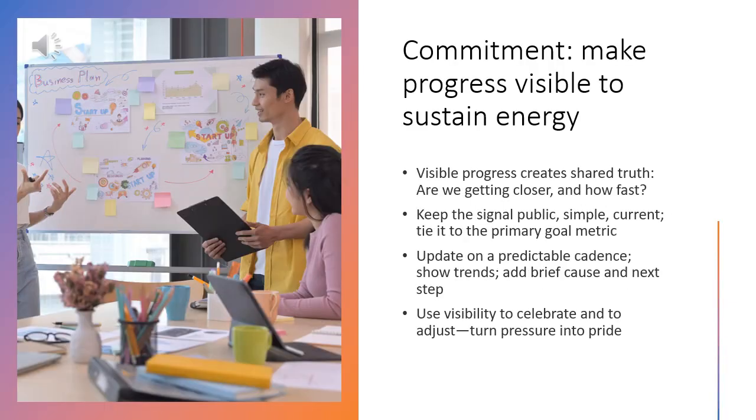People commit when they see progress that matters. A visible progress signal creates shared truth. It answers, are we getting closer and how fast? Keep it public, simple, and current. Tie it to your goal metric. Update on a predictable cadence. Show the trend, not just the latest point. Add a short note on cause and next step. Use it to celebrate and to adjust. Visibility turns pressure into pride.